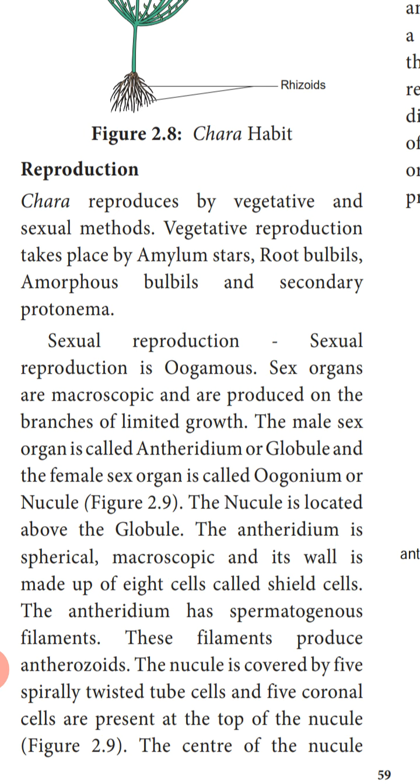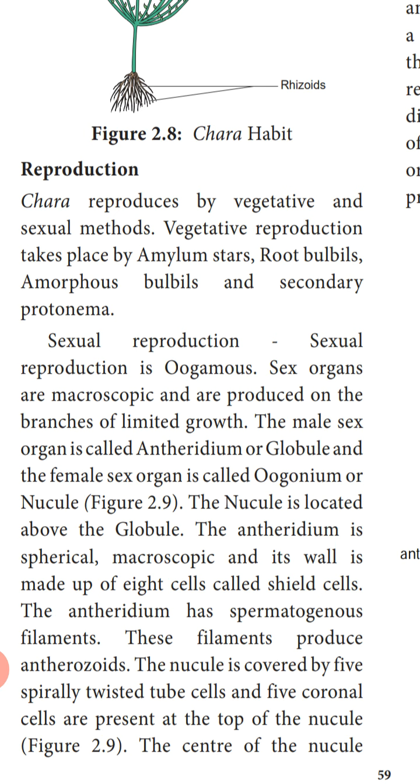Next is secondary protonema. They are thread-like structures developed from the primary protonema or the basal cells of the rhizoid, and they give rise to the secondary protonema. They can also develop into a new plant. So these are the vegetative methods.